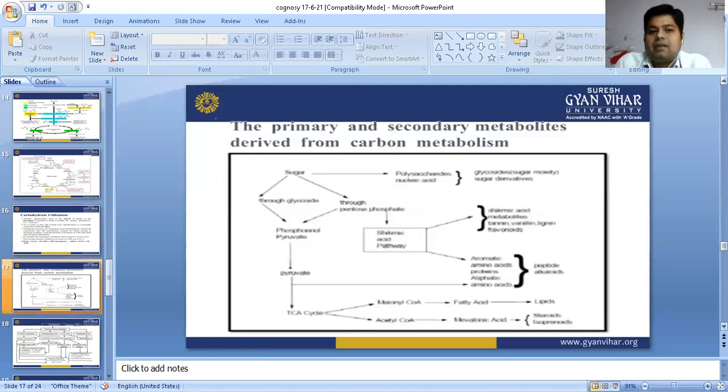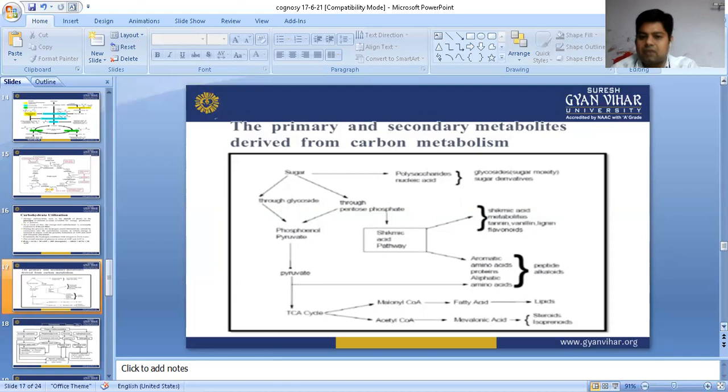Now, the primary and secondary metabolites derived from carbon metabolism, how do they occur? We can see from this chart. In this pathway, both things are covered, meaning the shikimic acid pathway plus the amino acid pathway. When the sugar molecule C6H12O6 breaks down through glycolysis and the pentose phosphate pathway, it forms the shikimic acid pathway.